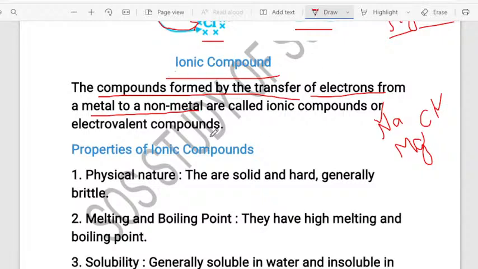Transfer of electrons between a metal and non-metal is referred to as ionic compounds, and they are also called electrovalent compounds. Ionic compounds are called electrovalent compounds. Dear students, it is very, very important. In the exam they will ask what is the difference between ionic compounds and covalent compounds.